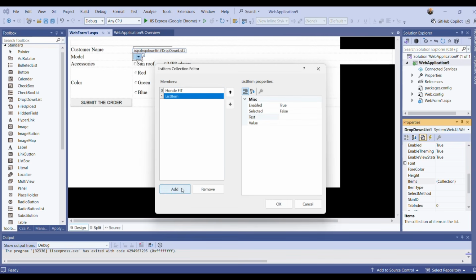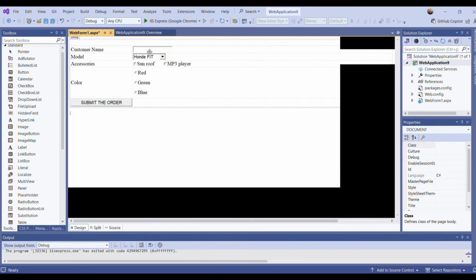I will add, for example, Mazda Demio. And let me add one more. Okay, this can be Jaguar. Let me run the project one more time.